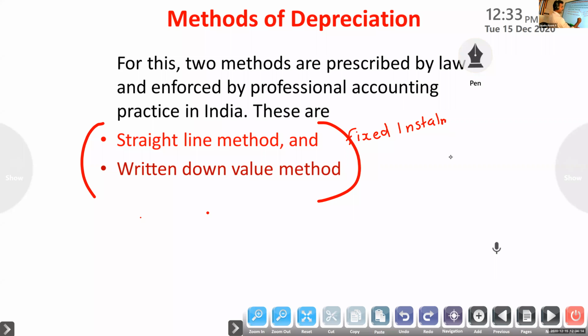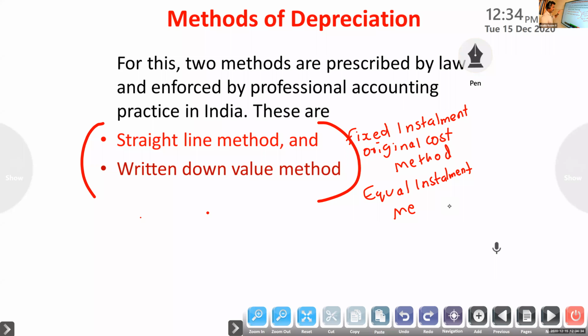The written down value method has another name, diminishing balance or reducing balance method.